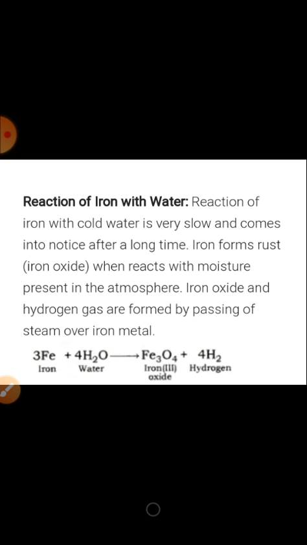Reaction of iron with water. Reaction of iron with cold water is very slow and comes into notice after a long time. Iron forms rust when it reacts with moisture present in the atmosphere.